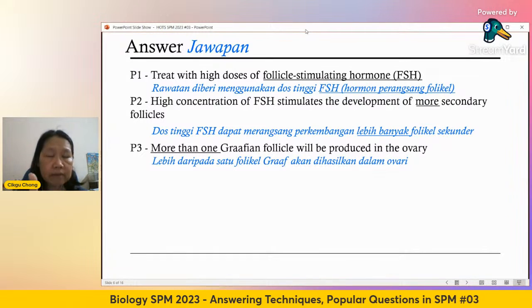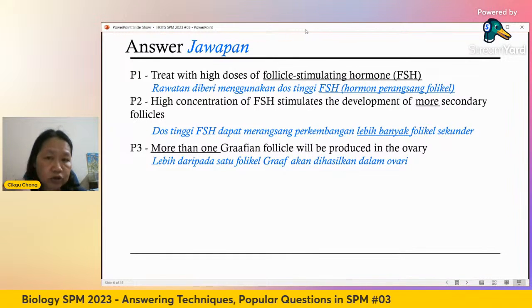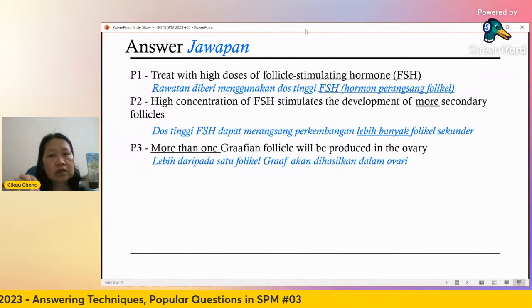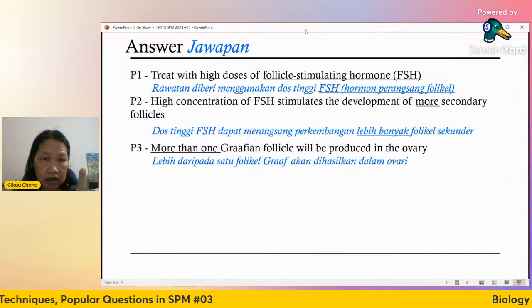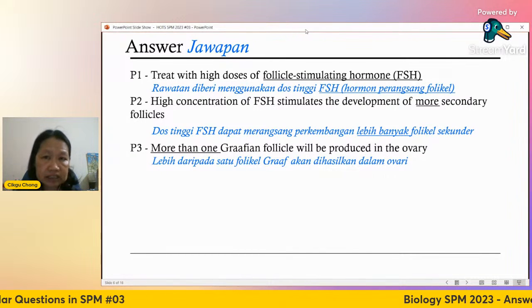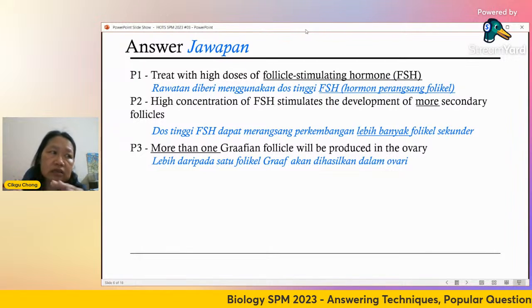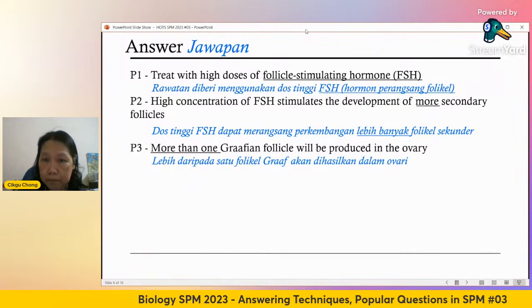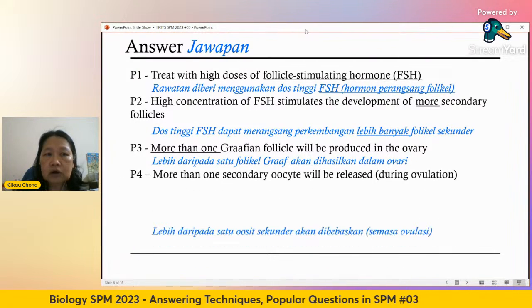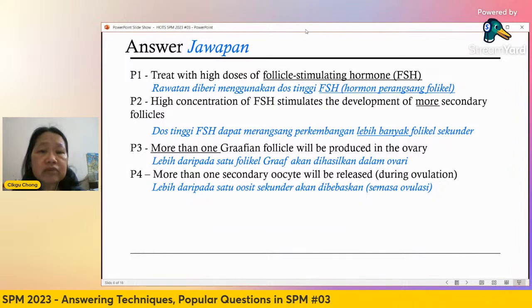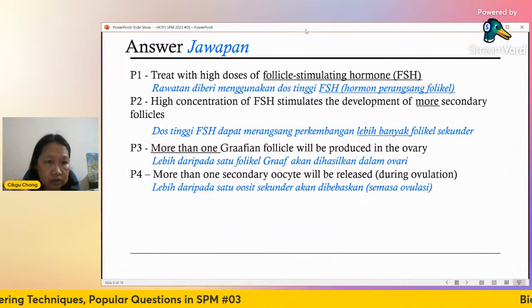Okay, so always remember, underline, I stress you must say more, because normal situation you already have one. So if you add in more FSH, you will get more. More is important because it shows a difference in the number. Okay, so more than one secondary oocyte will be released during ovulation, during the 14th day.